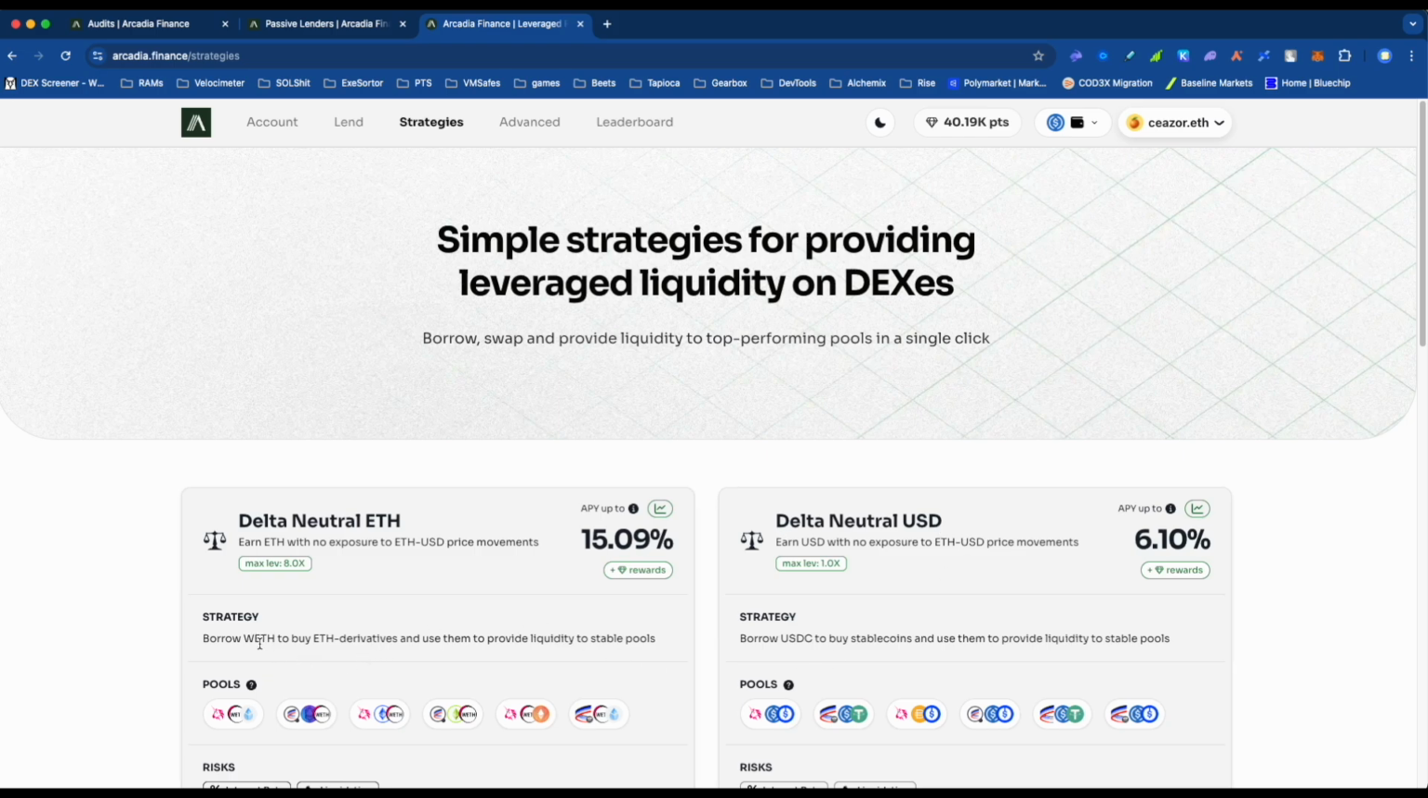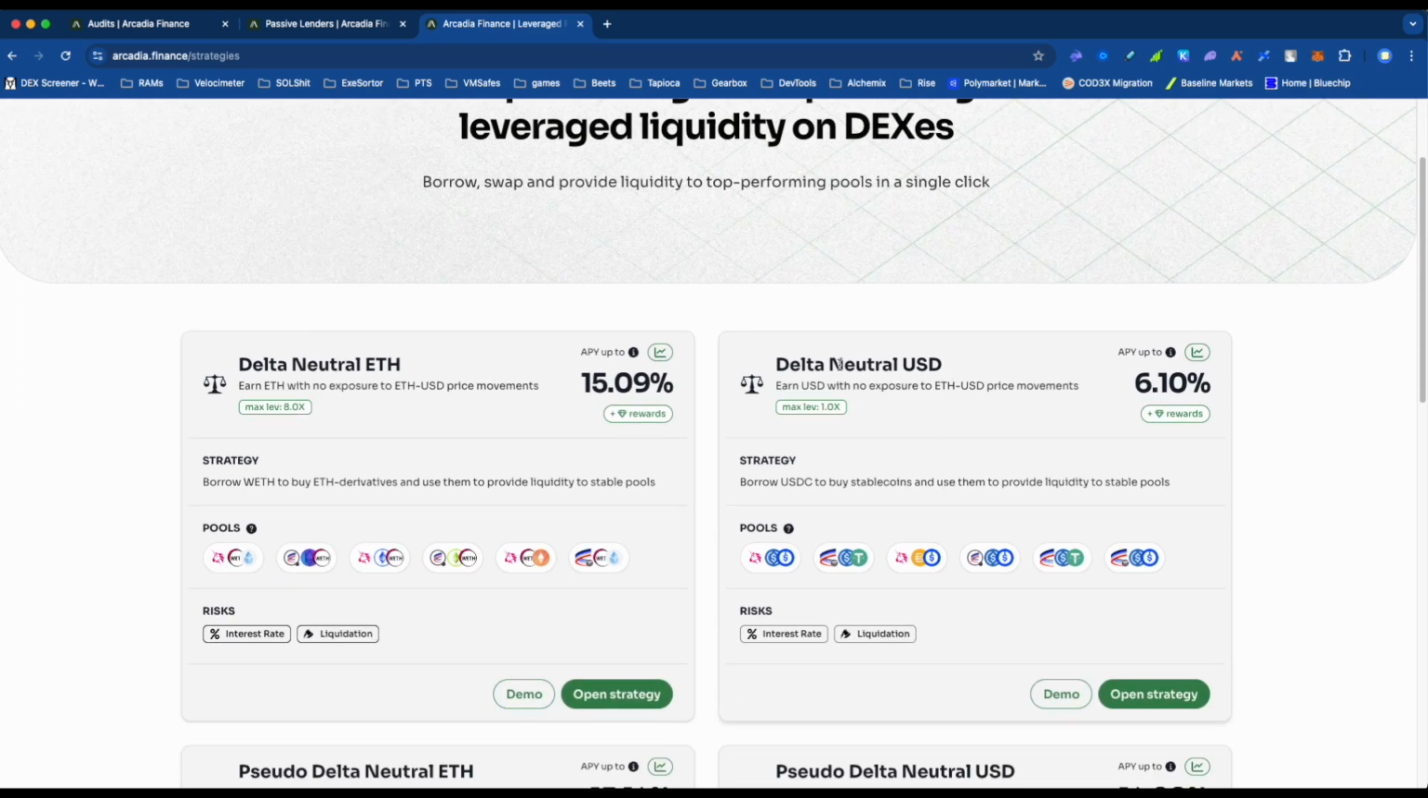So basically, use ETH to borrow ETH and farm ETH derivatives like Lido staked ETH, Rocket Pool ETH, different kinds of ETHs in Aerodrome as well as Uniswap. Okay, and then delta neutral USD, which is very similar to that. Use USDC to borrow USDC.